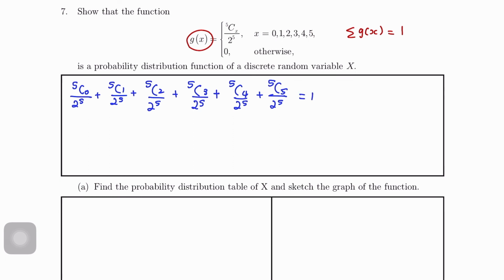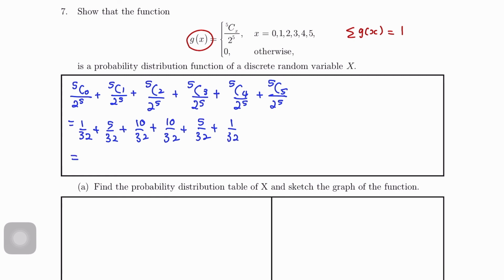So, by now sepatutnya dah terror dah buat benda ni. Okay, jangan buat sama dengan satu lagi. Okay, kita kena show. So, jangan sama dengan satu lagi. So, kita kira dulu. Okay, 1 over 32, 5 over 32, 10 over 32, 10 over 32, 5 over 32, 1 over 32.